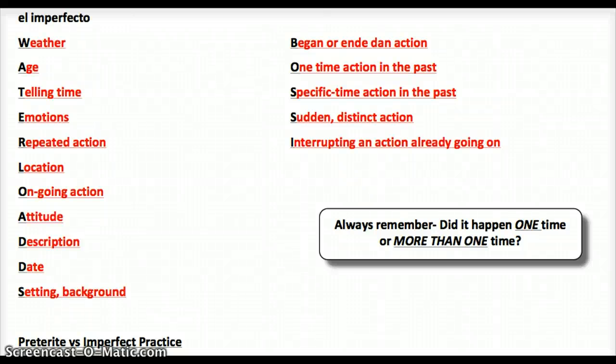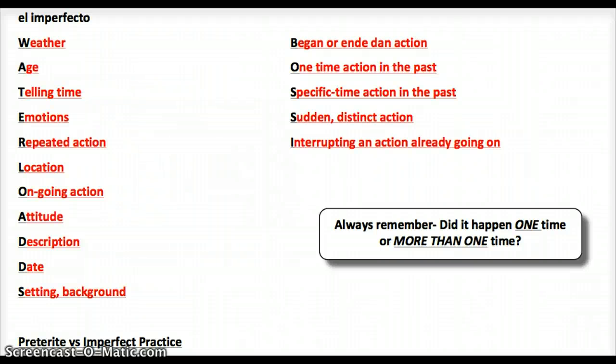All right, so we lost a little bit at the end of this on the last video, so let's go back over it. So beginning or ending an action, I don't know what's going on with the spelling there. One-time action in the past, so ayer compré una camisa nueva, right? Like yesterday I bought a new shirt. Specific time action in the past.